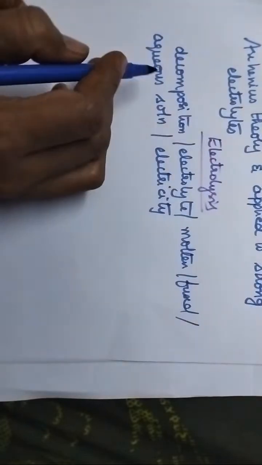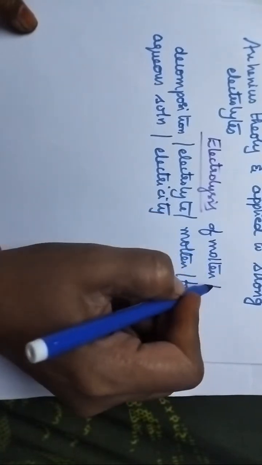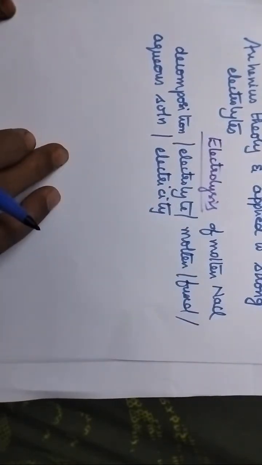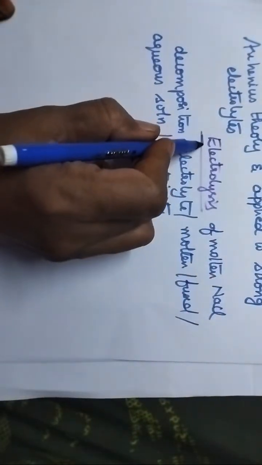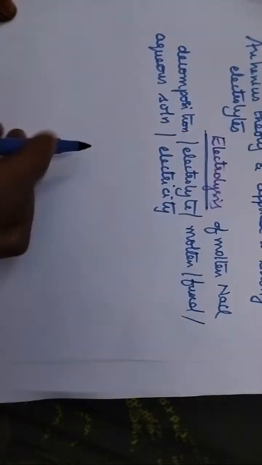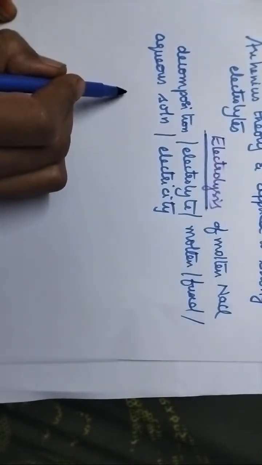So let us see a good example for electrolysis. That means we are going to discuss the electrolysis of molten NaCl. Electrolysis takes place in an electrolytic cell. That means we have to arrange an electrolytic cell.